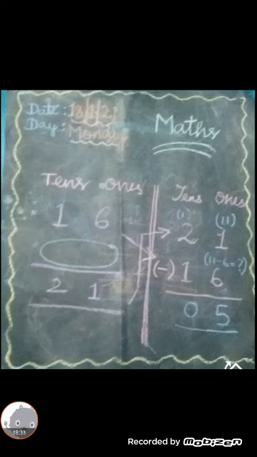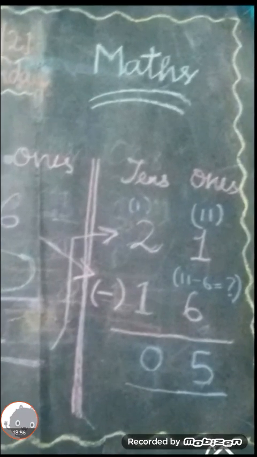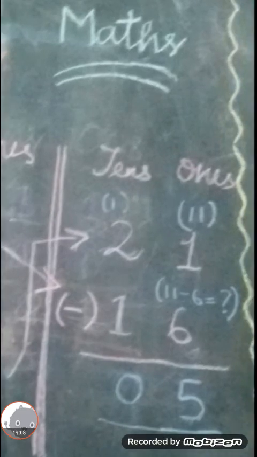How will you find it? You put the bigger number on top. What is the bigger number in 16 and 21? 21 is the bigger number. You put 21 first, at the first arrow. Next you put 16. So 21 is the bigger number and compared to 21, 16 is the smaller number. So down below, you fill in 16. Look here, children, I am telling about these numbers only. So 21 minus 16, how will you subtract? There is no way, okay? So we use the ones place first. 1 minus 6.